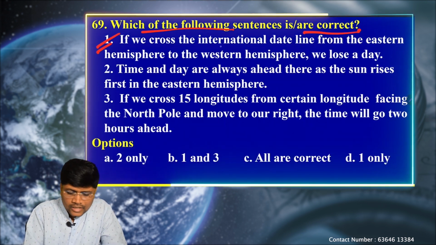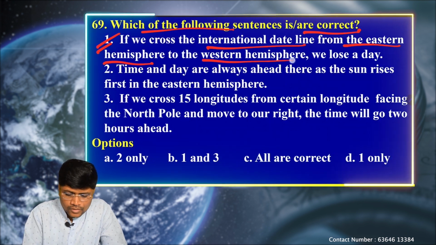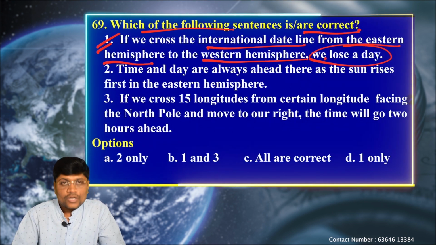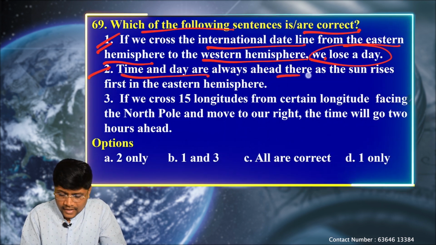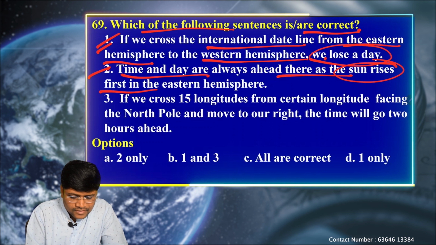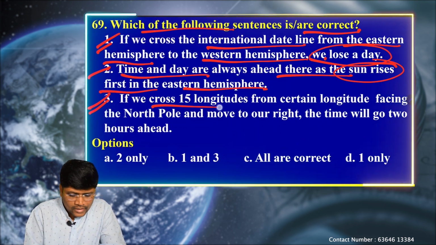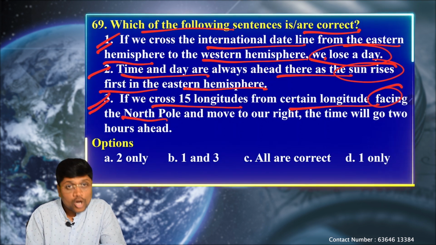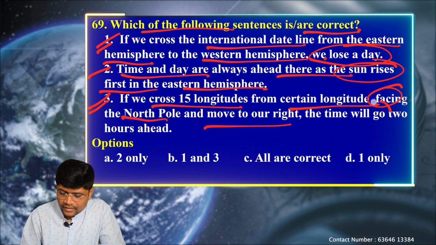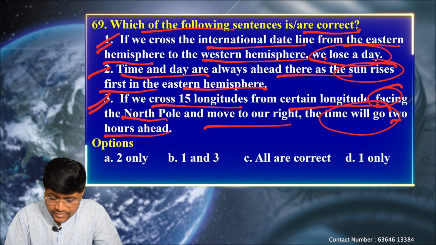First statement says, if we cross the international date line from the eastern hemisphere to the western hemisphere, we lose a day. Second statement: time and day are always ahead there as the sun rises first in the eastern hemisphere. Third statement: if we cross 15 longitudes from a certain longitude facing the north pole and move to our right, the time will go 2 hours ahead. Okay, let's see the explanation.